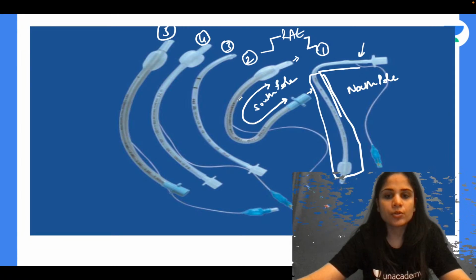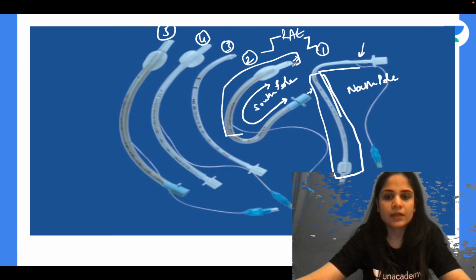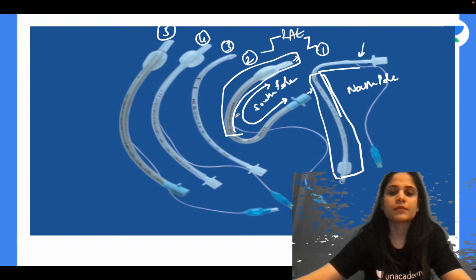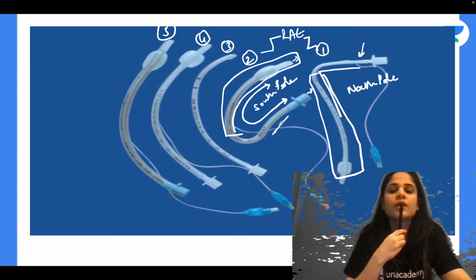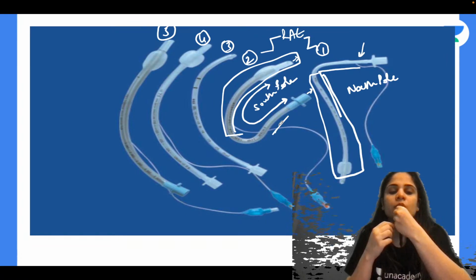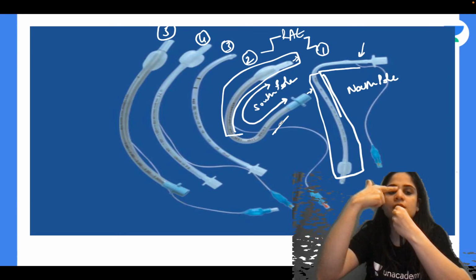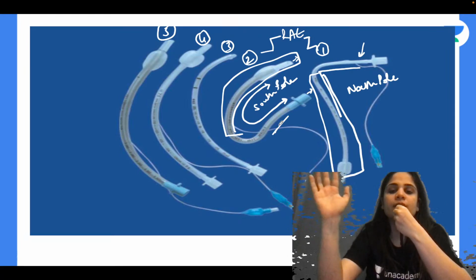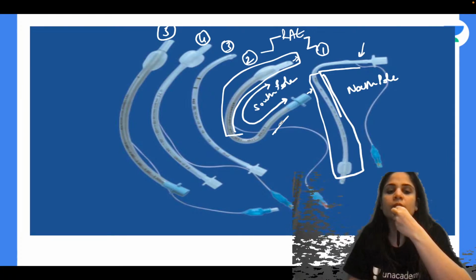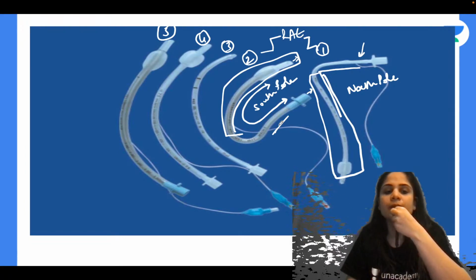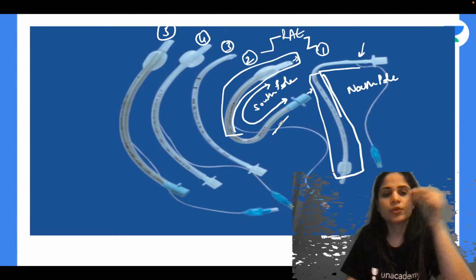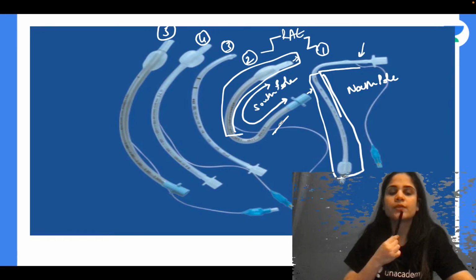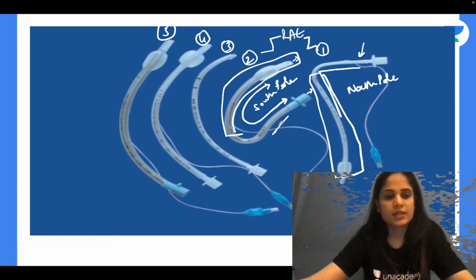Similarly, with the South Pole tube, this part with the cuff will go directly into the trachea. The remaining part will go down like this. Suppose I want to operate on the tonsils, or I have some surgery on the nasal area or the maxillary area, and I want to keep the tube out of the surgical field. I can use the South Pole tube in that way. So if the tube is facing up like this, it is called the North Pole tube. If the tube is facing down like this, it is called the South Pole tube.